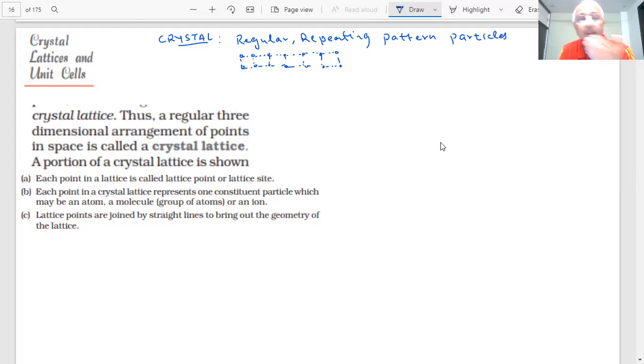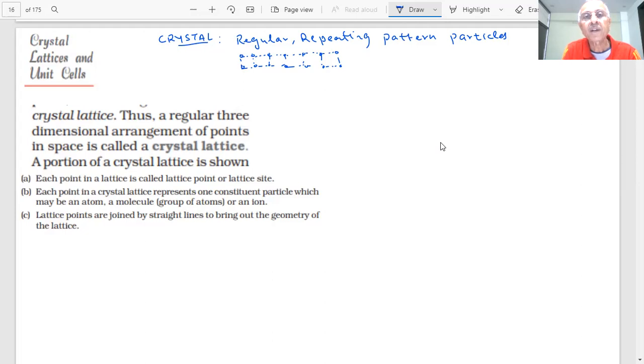A crystal lattice is a three-dimensional arrangement of points in space. In order to represent the constituent particles, we will consider them as points, just like these points I am representing on paper. So the diagrammatic representation of three-dimensional particles is called a crystal lattice.